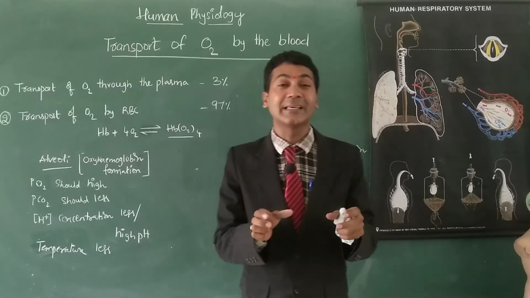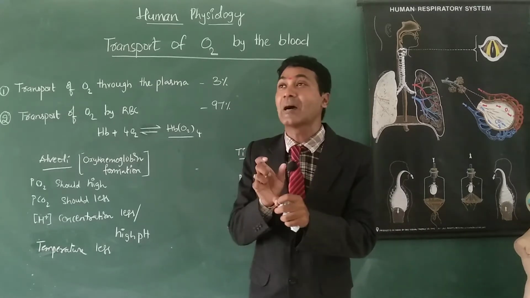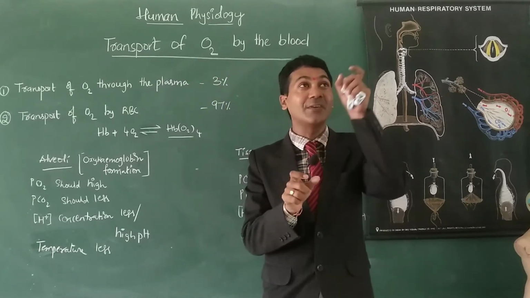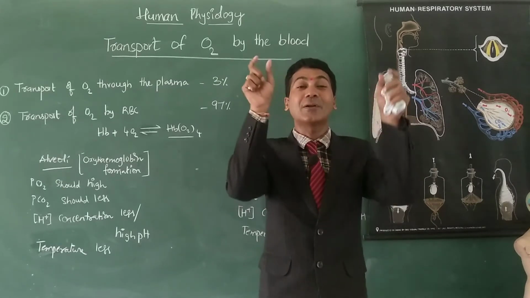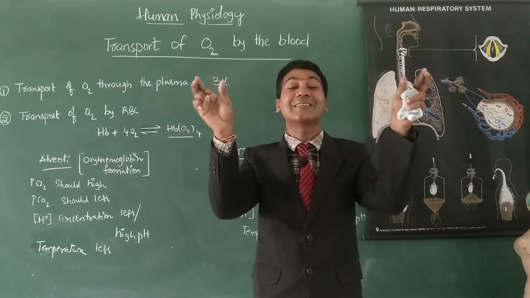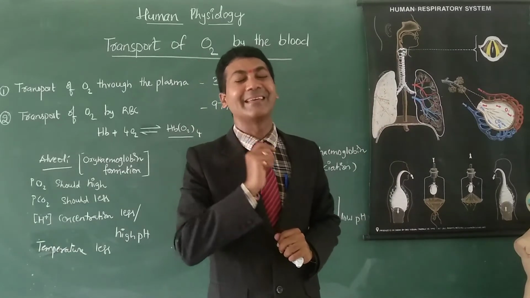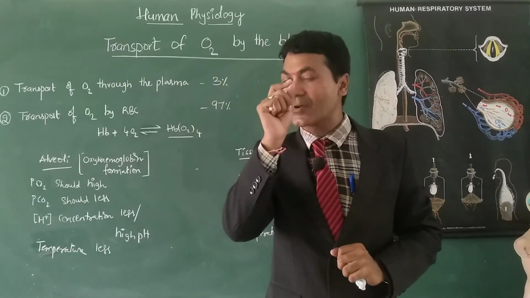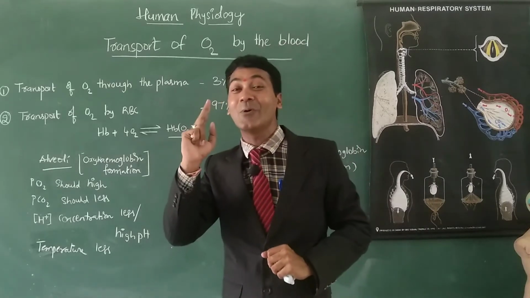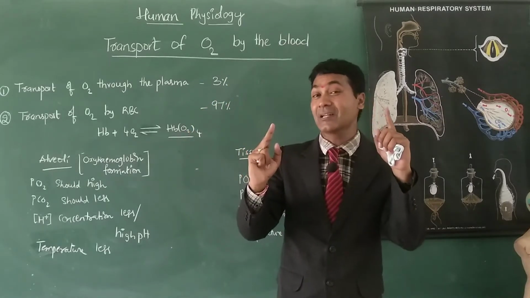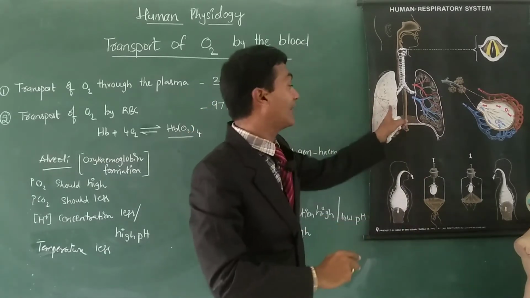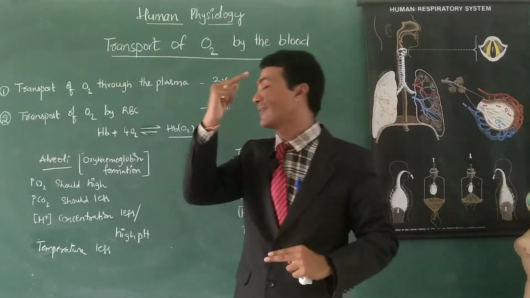The important thing is, for hemoglobin to combine with oxygen or carbon dioxide, the important factor is whose partial pressure is more; it combines with that. The partial pressure of oxygen is more than the partial pressure of carbon dioxide at the alveolar level, so hemoglobin combines with oxygen.